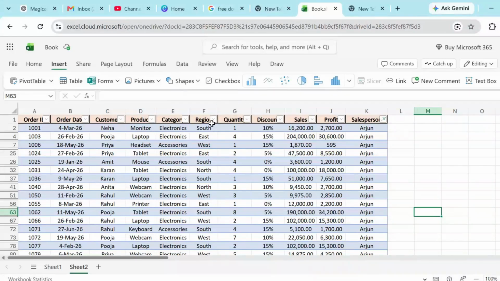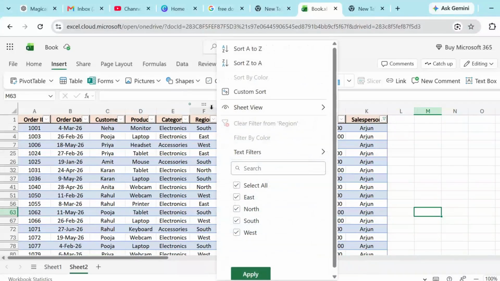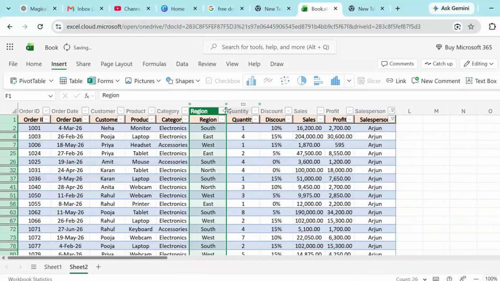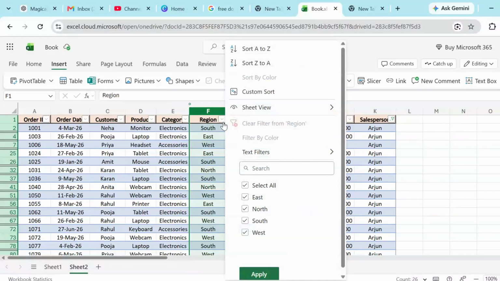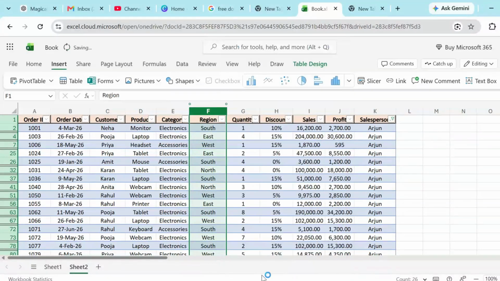Here you can see that under region you are getting a drop down menu. If your manager asked you to filter only north region data, select this checkbox and click on apply.